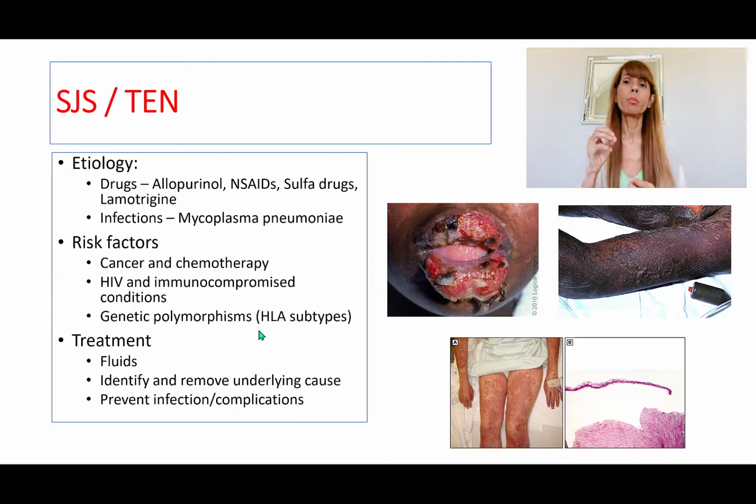The treatment, again, like I said, is going to be supportive: fluids, identify the lesion or the condition, and then provide all kinds of support and prevent complications.